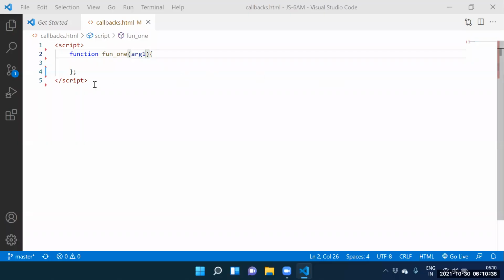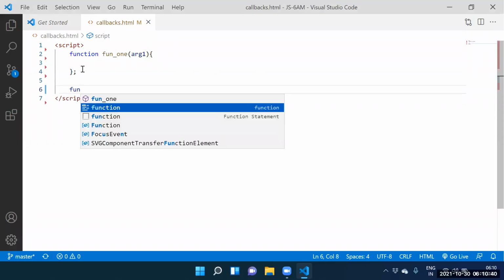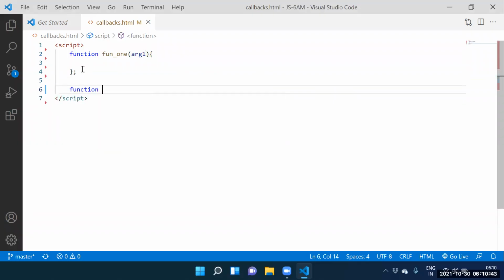Next one. Can I call the function 1? Or function 2. Function 2. Fine. Can I return? Return what you want to return. We need to return the hello.